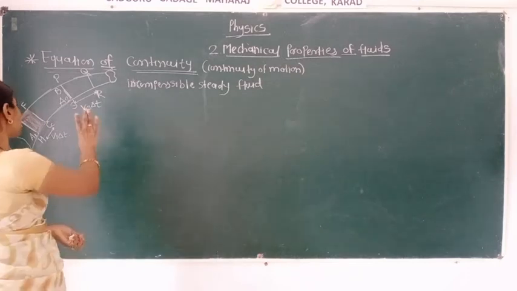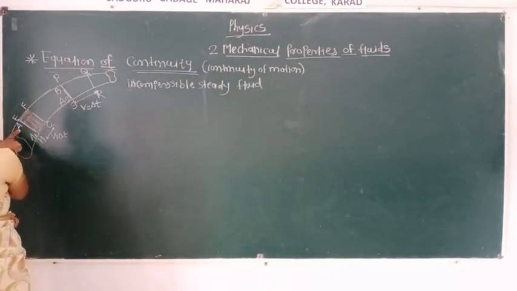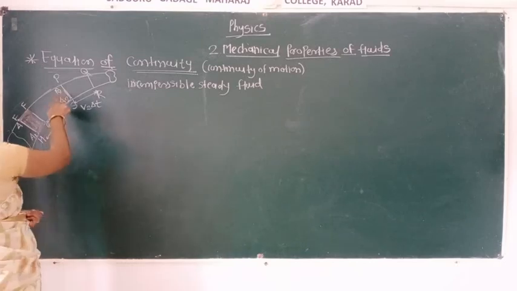Now we can see from the diagram. Point A is present here, point B is present here.